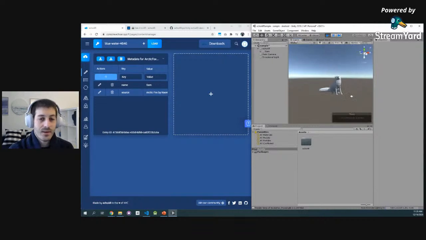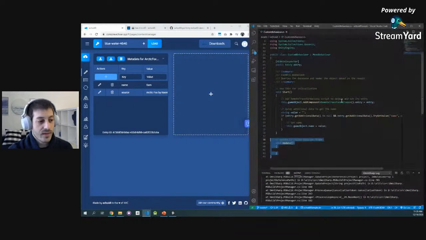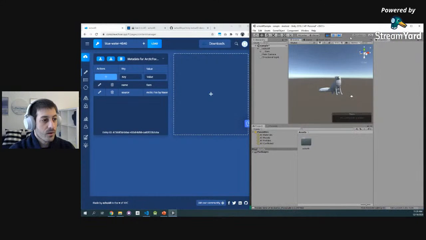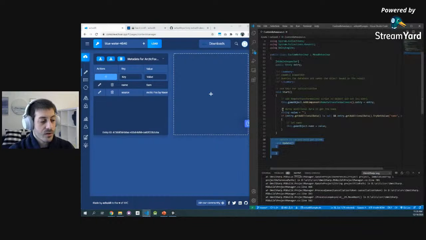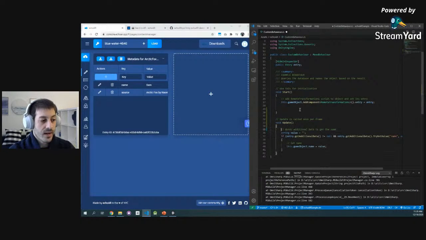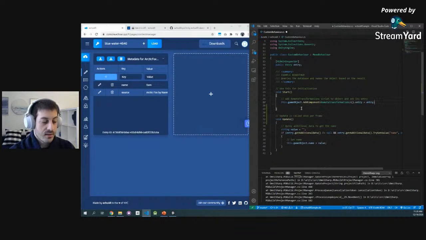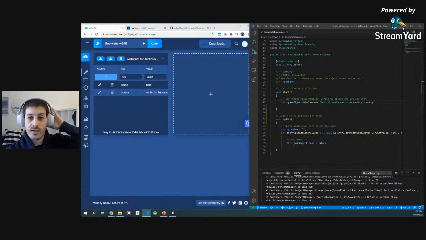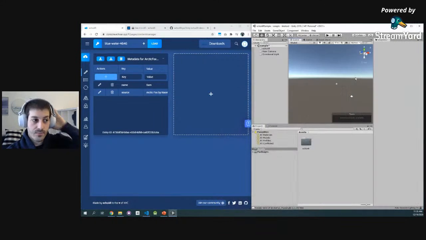But how do I make this happen every single frame? How do I make it happen every time? So you guessed it, I can move that snippet of code from the start function to the update function. And when I do that, every single frame, we're going to ask, do I have any additional data? If I do, do I have a name? And if that's the case, change the name of the model to that name. So super simple. And then that will allow you to make changes in real time.